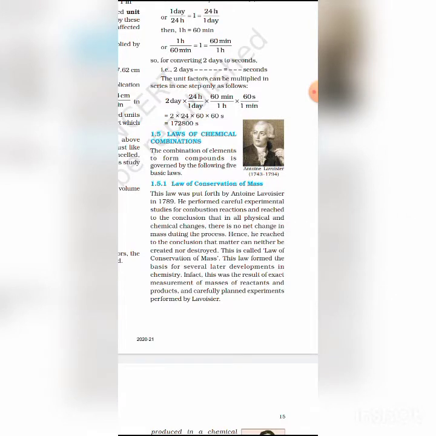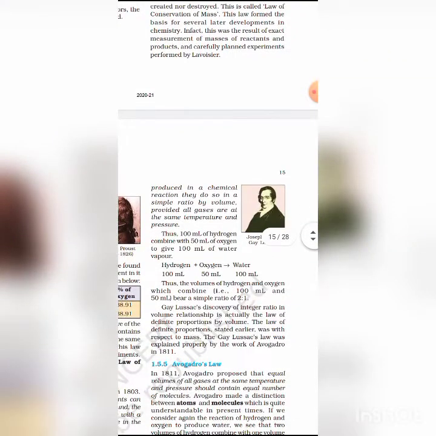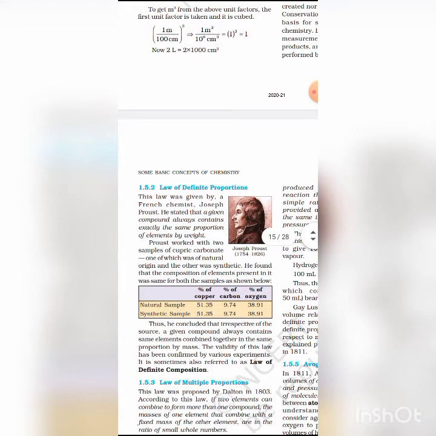Now the law of constant composition. A compound prepared by any method contains the same elements in a fixed ratio by mass.